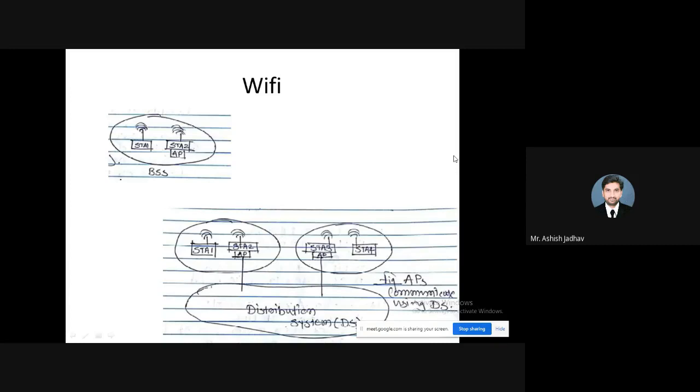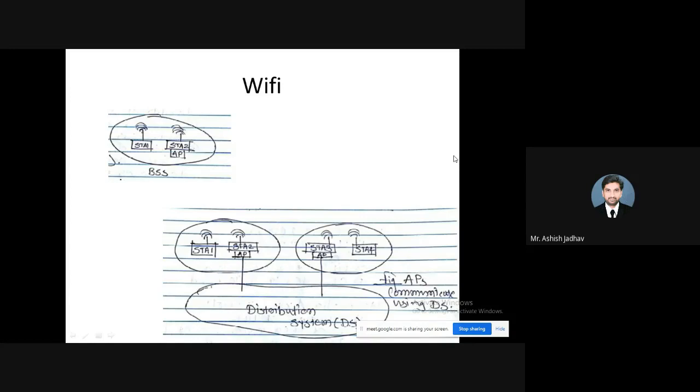The next one is mobility. So mobility means what? You are able to move here and there without losing your services. This is what mobility is. Wires are tied to your device, and with wires you are not allowed to move your location. But going wireless means you have the freedom to change your location without losing your connection. This is what mobility is.